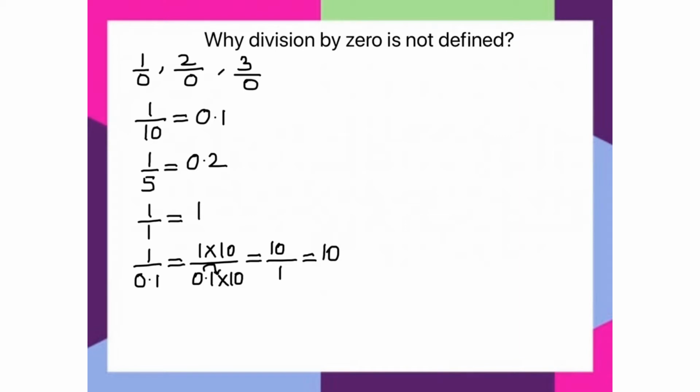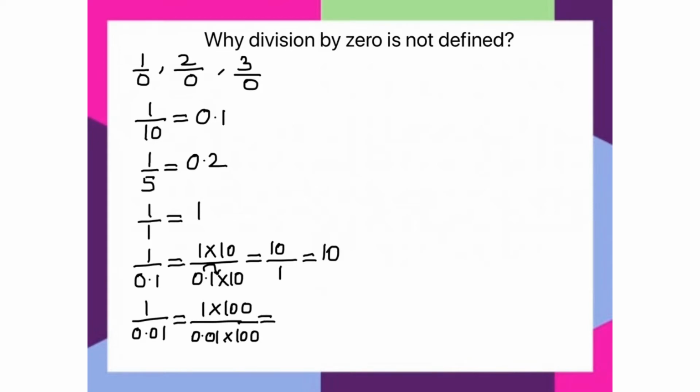Now 1 by 0.01. This is equal to, since the denominator is again a decimal number, to convert this into a whole number, this time we will multiply by 100 since we have two decimal places. So 1 by 0.01, we multiply both numerator and denominator by 100.